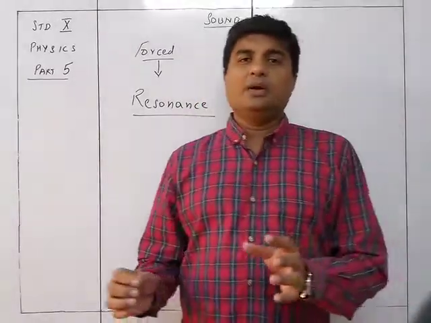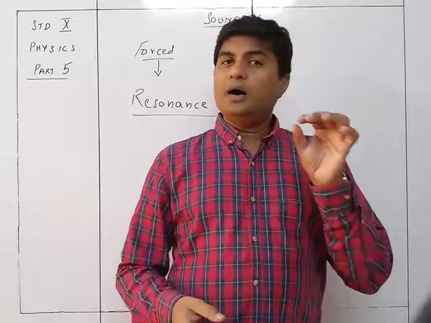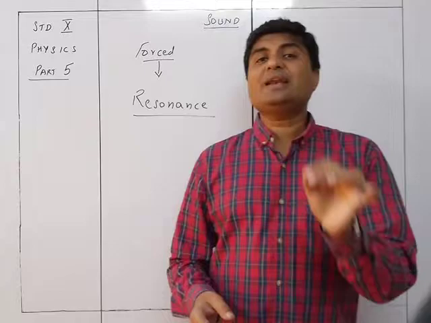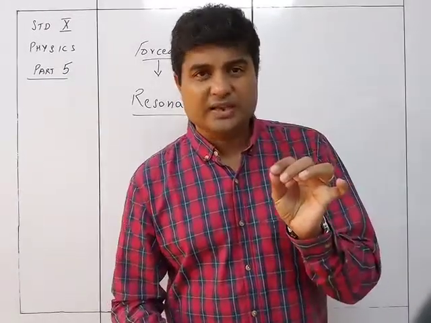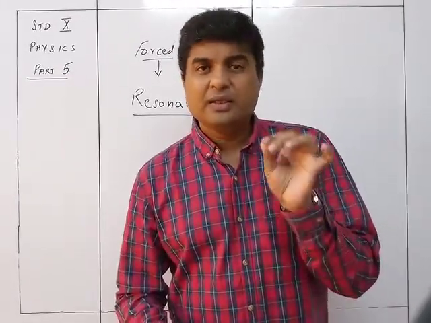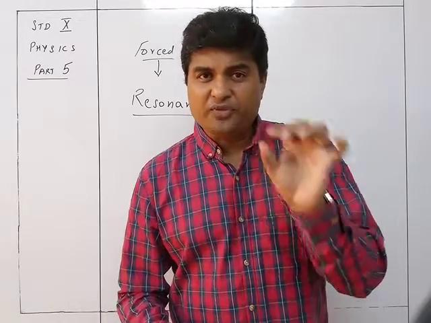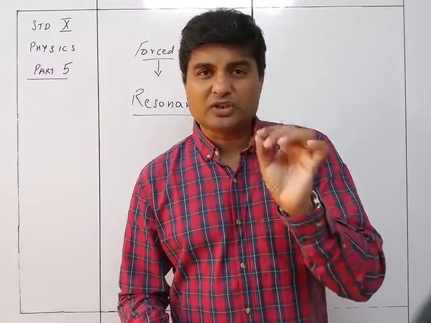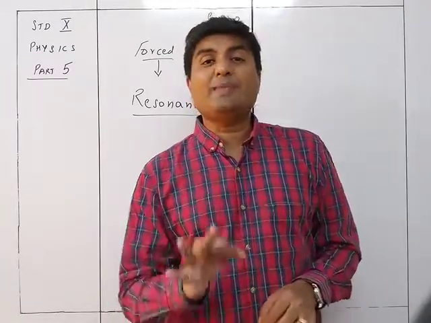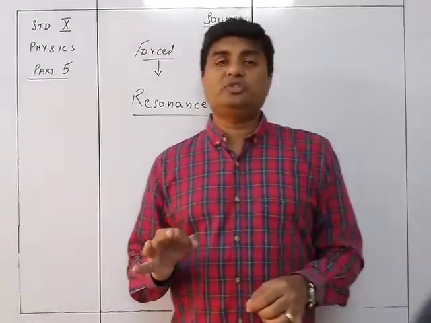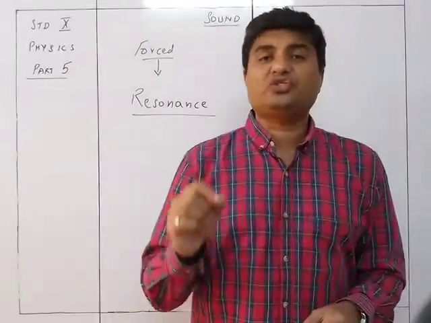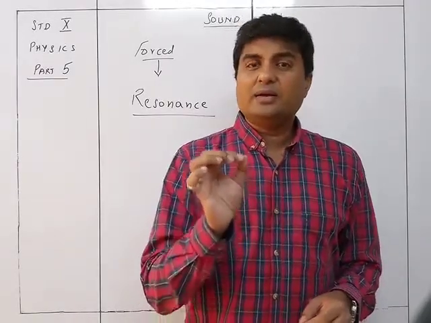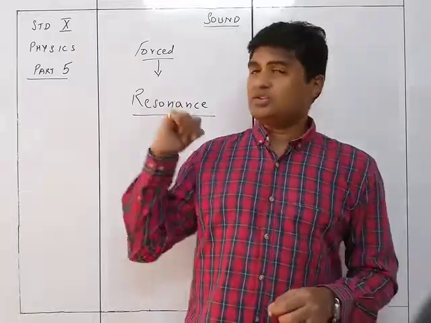We just understood that if my periodic force is exactly equal to the natural frequency of the object, then the amplitude of that particular wave will be extremely high. The amplitude of the sound will be very high, and that condition is called resonance.